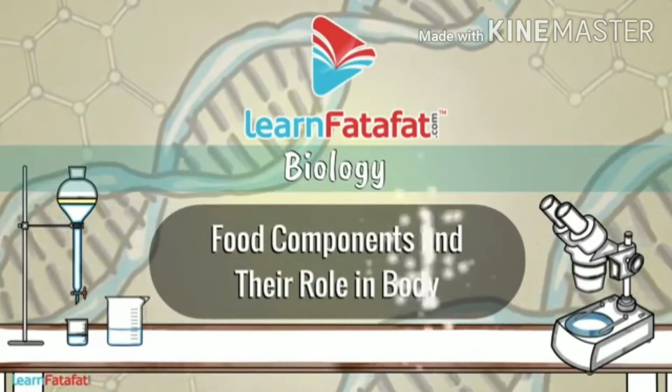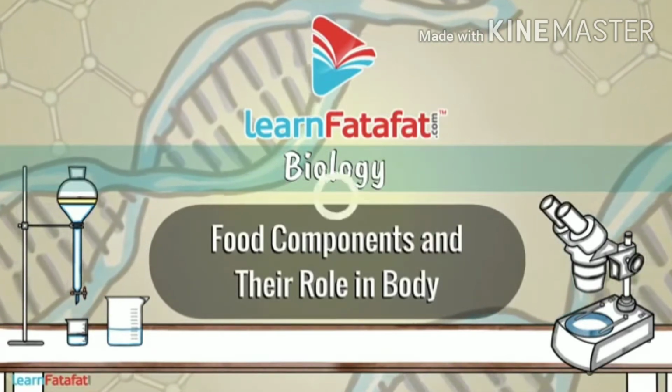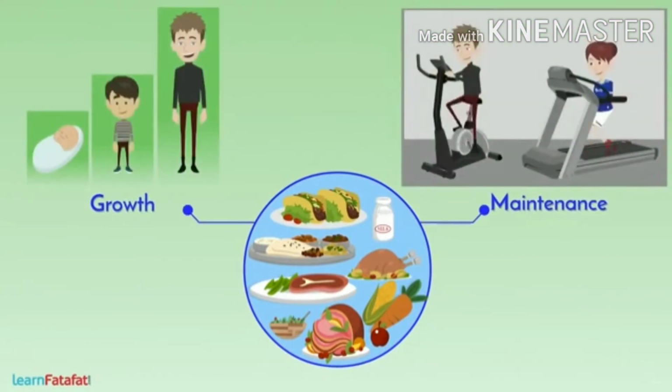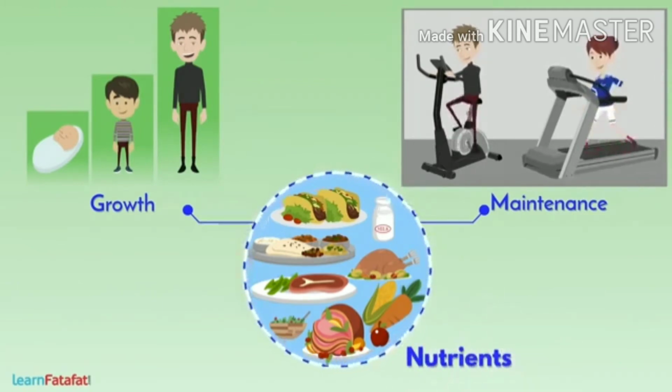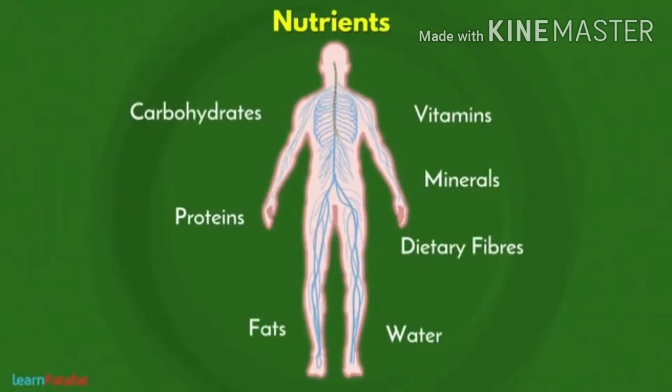Food components and their role in body. Food provides us some essential materials which are needed for growth and maintenance of our body. These are called the nutrients. Various nutrients required for our body include carbohydrates, proteins, fats, vitamins and minerals, dietary fibers, and water.